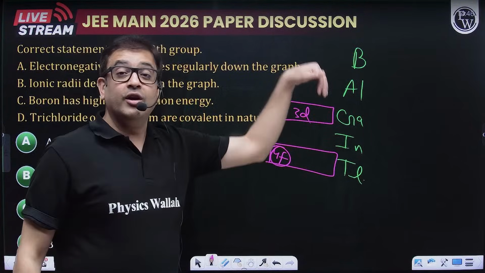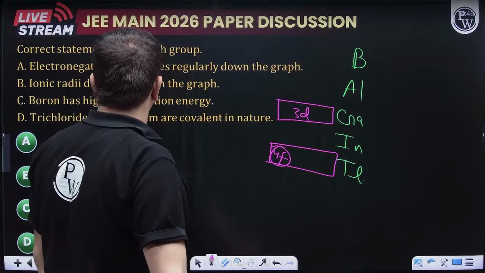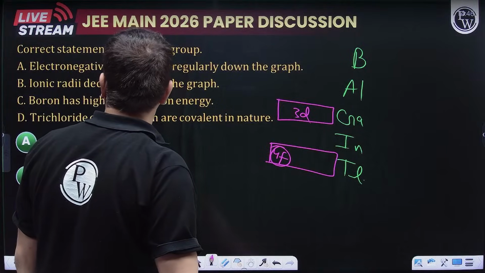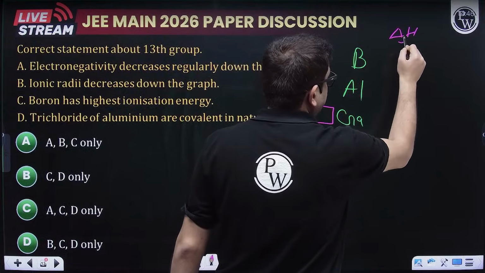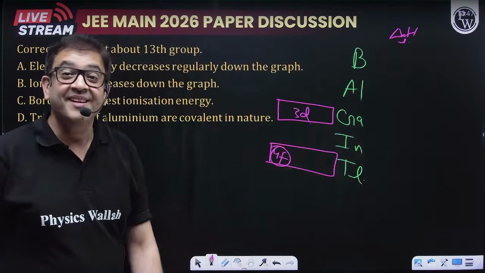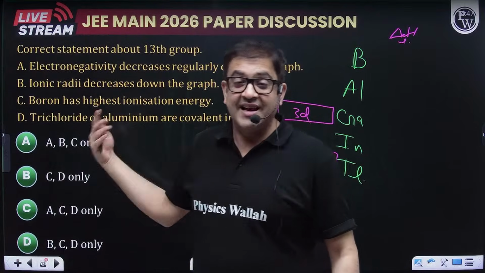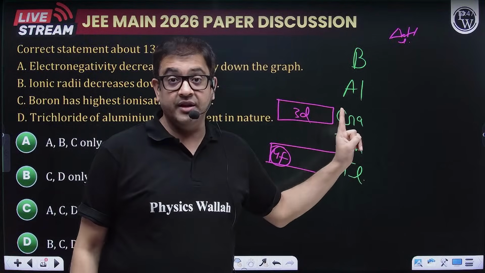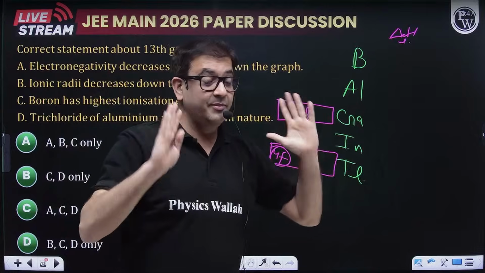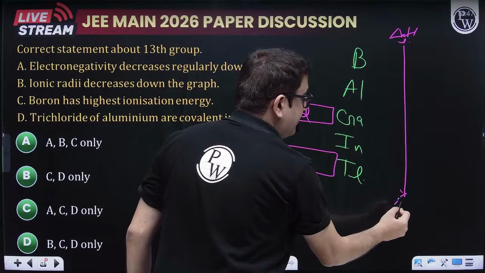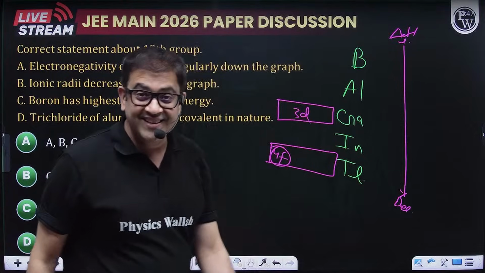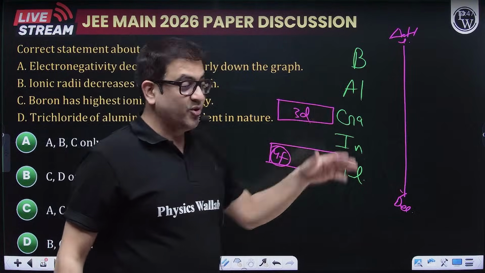Therefore, what is the periodicity? The question is talking about electronegativity. I'm giving you the very famous ionization energy. I'm just discussing everything because questions around it will be asked. Sir, ionization energy should decrease down the group. Why? Because in general atomic size increases. So who should have the highest? Boron should have the highest.